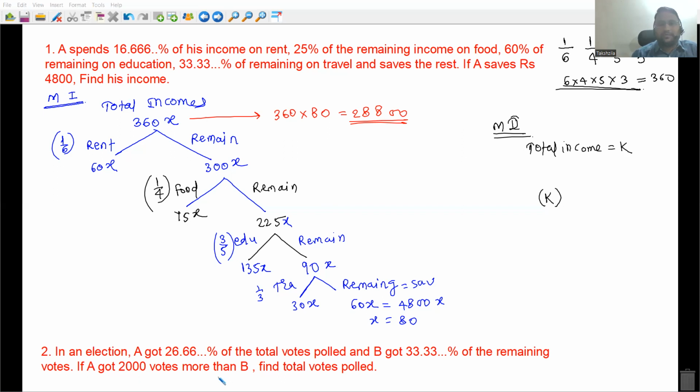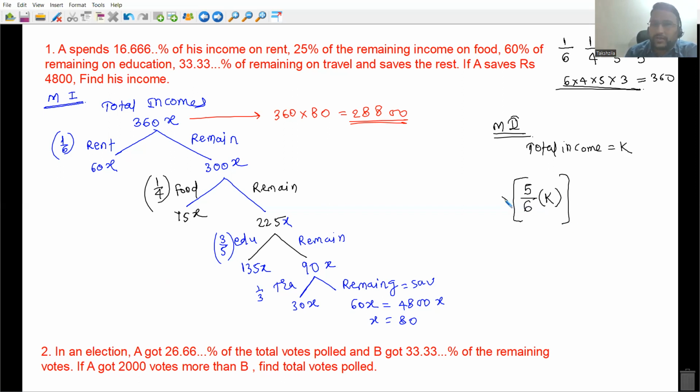16.66 means 1/6 went, everyone. 1/6 went means out of 6, 1 went, so how much is left? 5/6. Are you getting this? I am going to spend 1/6. It means out of 6 I am going to spend 1. So out of 6, 5 is left. This much is remaining.